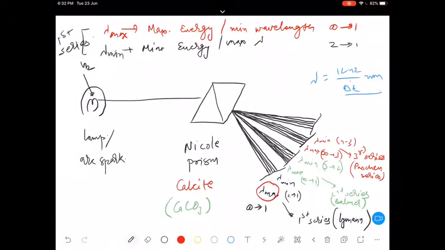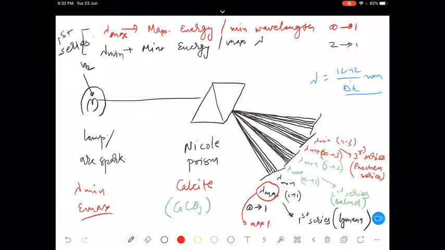Or you can even write it as, I thought you will not get confused, but if you are getting confused, it means lambda minimum, E maximum. Okay, lambda max means lambda with the maximum energy, not with maximum magnitude of wavelength.